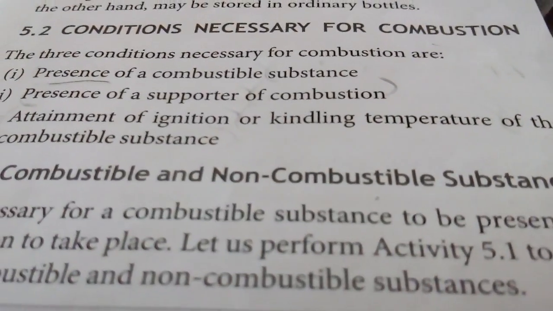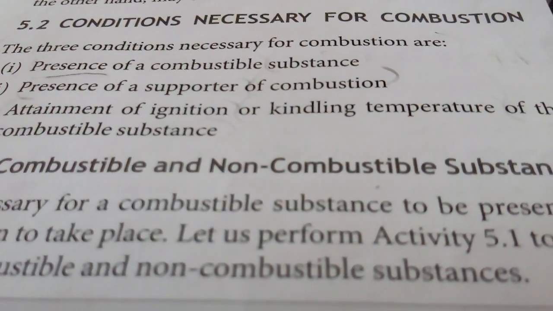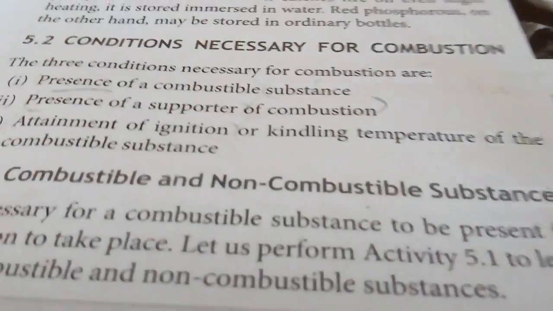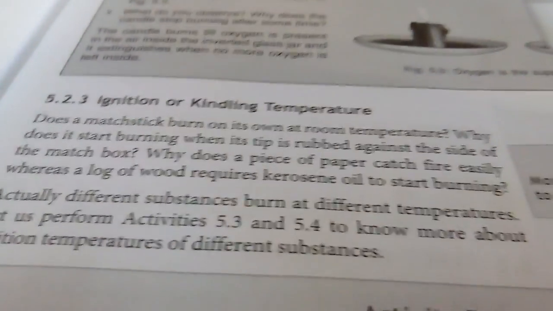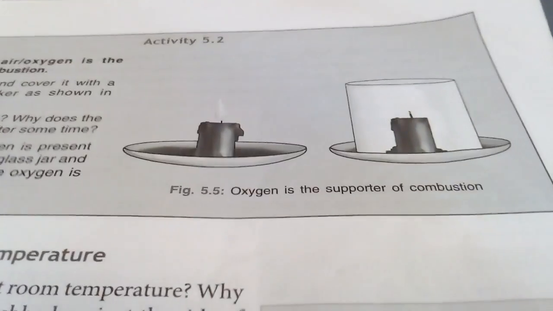Next, presence of supporter of combustion. Supporter of combustion means presence of oxygen. For this, we can do an activity. Very easy activity.